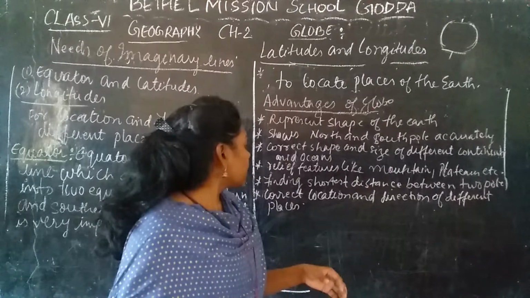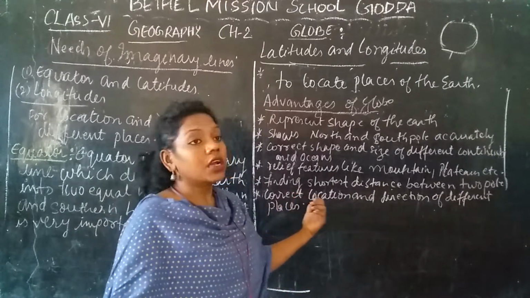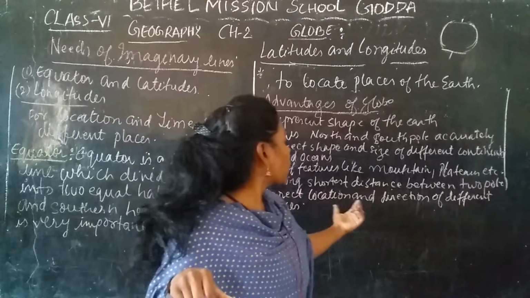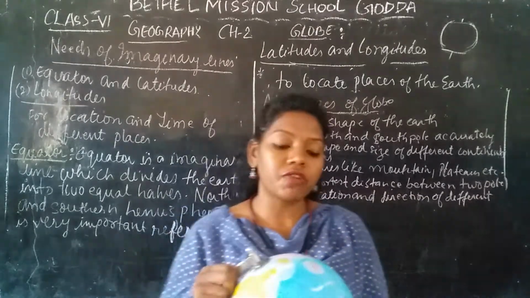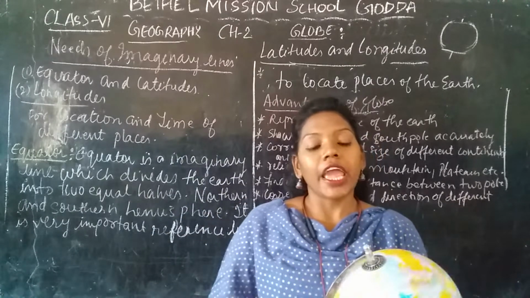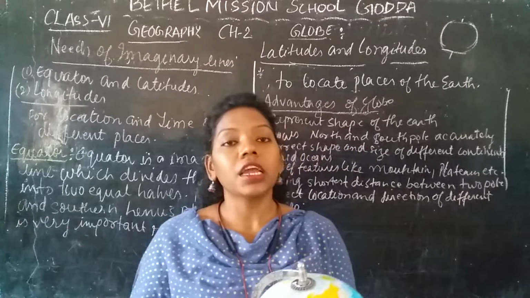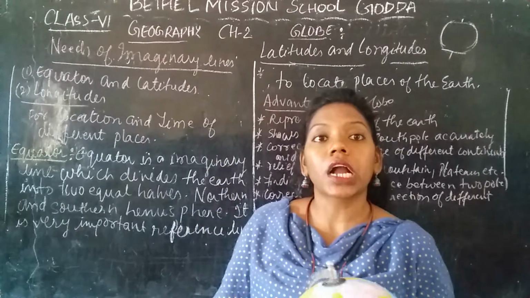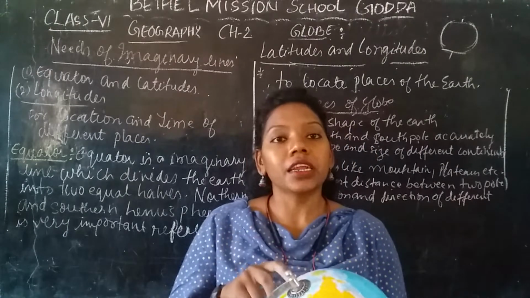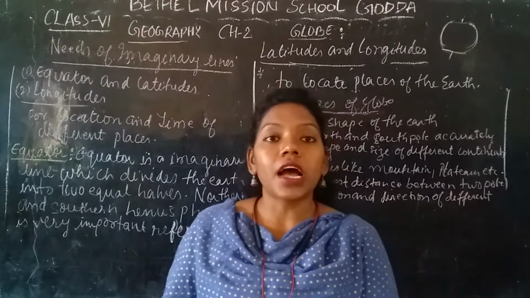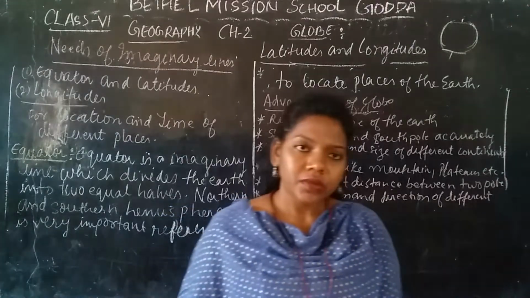Okay, another is that it shows the correct location and direction of different places. That means with the globe we can locate any places, any continents, oceans, countries or states in the correct position and the correct erect manner. So this is another advantage of the globe.